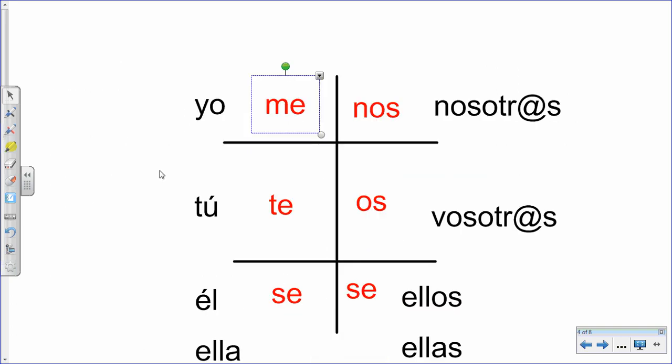Now, when we're talking about reflexive verbs, we need to use our 6 reflexive pronouns. For our 6 reflexive pronouns, we have me, te, se, nos, os, and se. And of course, those correspond to the subject pronouns that we have: me going with yo, te going with tú, se going with él, ella, usted, nosotros goes with nos, vosotros with os, and the last se goes with ellos, ellas, ustedes.